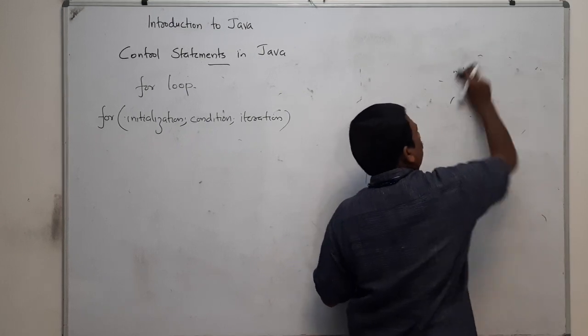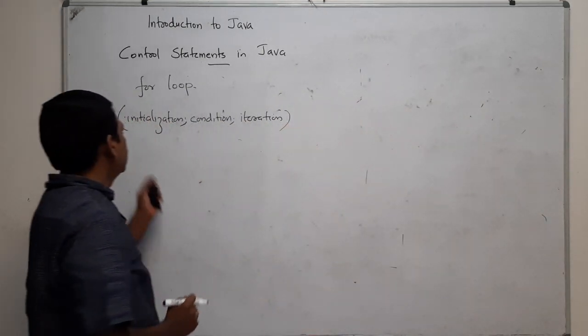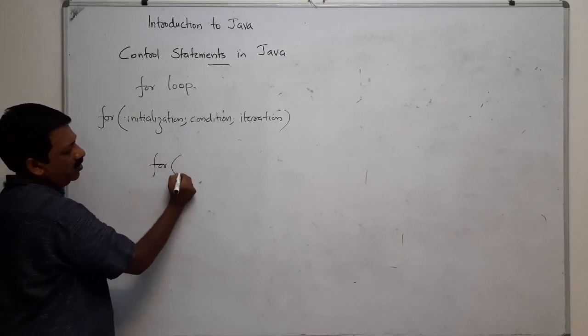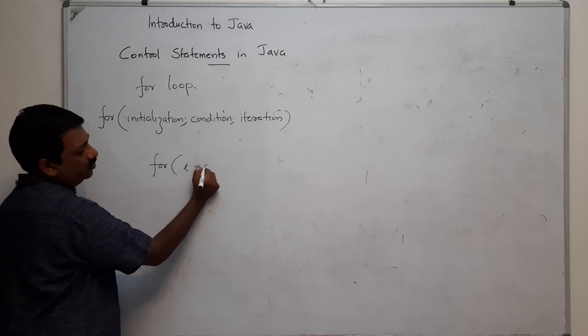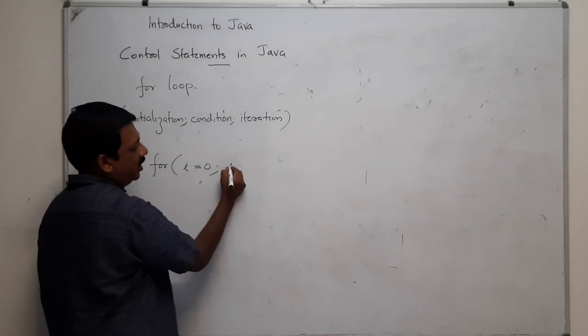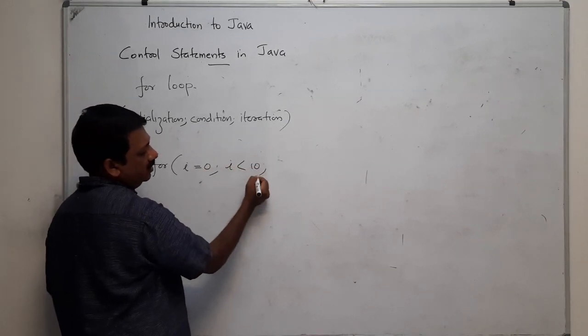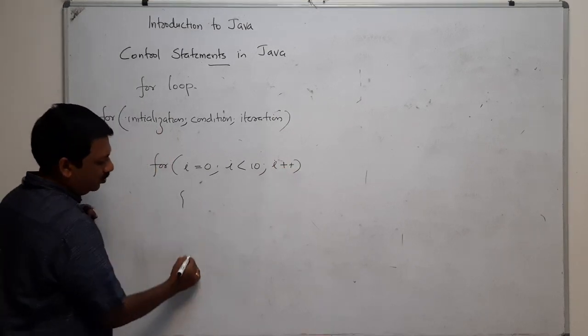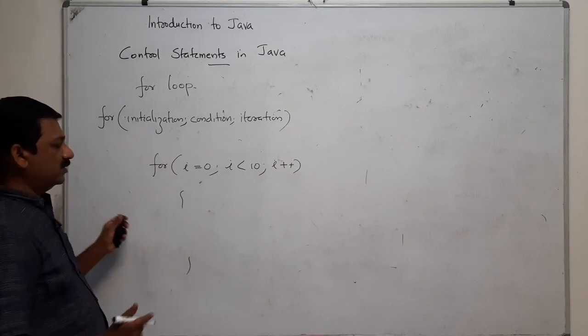For example, I will show you how this works. For i equal to 0, i less than 10, i plus plus. Here you are going to execute a sequence of statements.